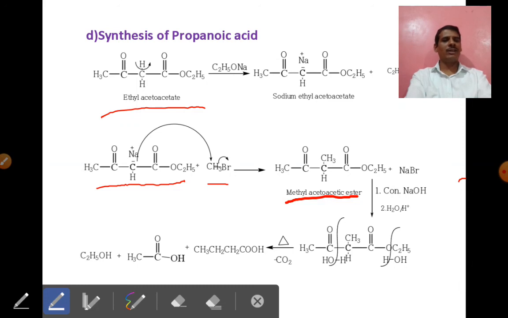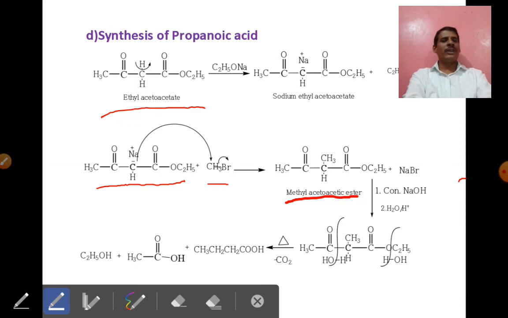This hydrolysis is acid hydrolysis. In the last synthesis we discussed only ketonic hydrolysis, but here if we use sodium hydroxide, that is acid hydrolysis. If the hydrolysis is carried out in the presence of sodium hydroxide, as well as water and HCl, that is acid hydrolysis.